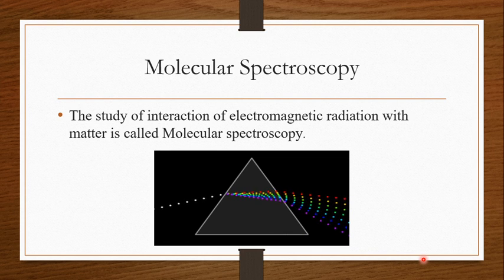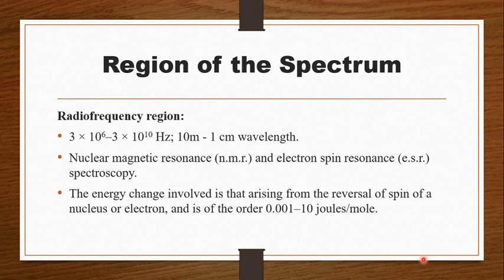First of all, we must know what molecular spectroscopy is. The study of interaction of electromagnetic radiation with matter is called molecular spectroscopy. You all have studied this in the TYBSc, okay? The next is region of spectra. In the spectra there are various regions, and according to the region and the interaction of those frequencies or waves with matter, various spectroscopies have developed. So that we are going to see.